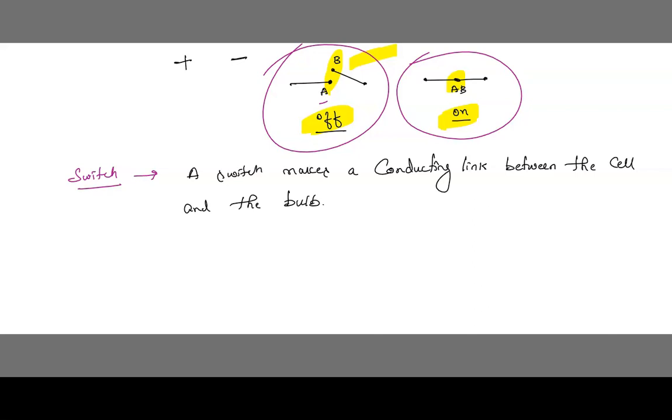When the current flows from A to B, then only the torch will be on. If the current is not flowing from A to B, then it is said to be in an off condition. So definitely, what is the direction of electric current? We can say electric current flows from high potential to low potential. Which is high potential? The positive end is high potential and the negative end is low potential.